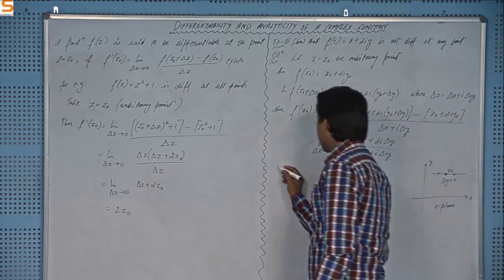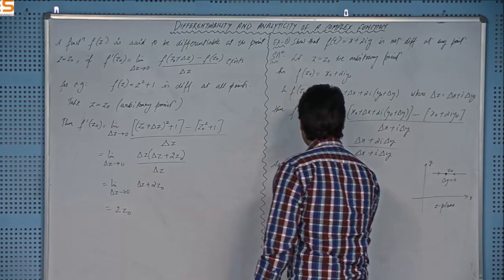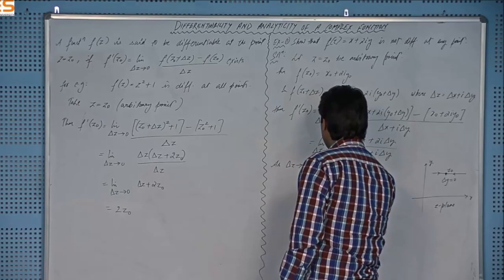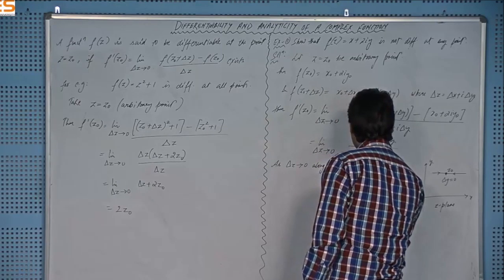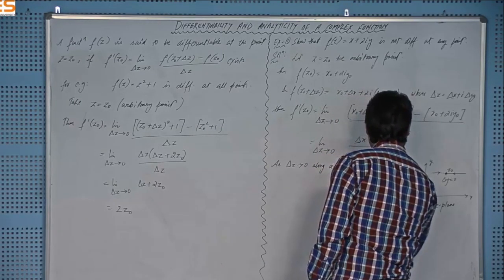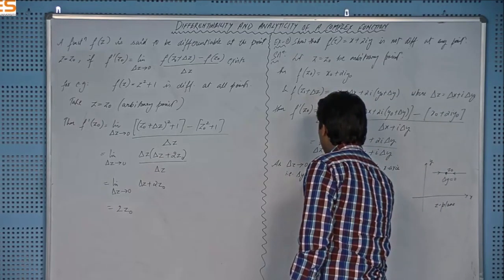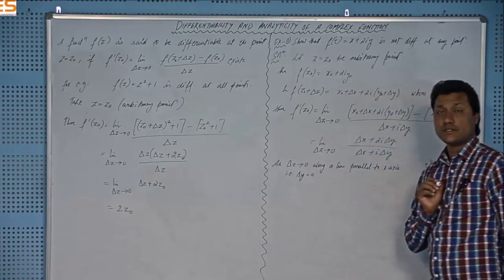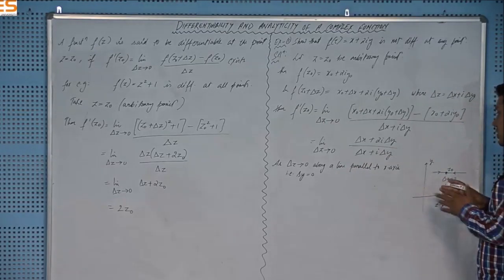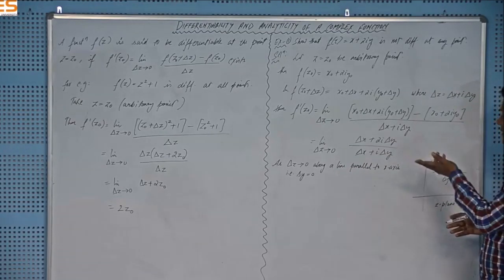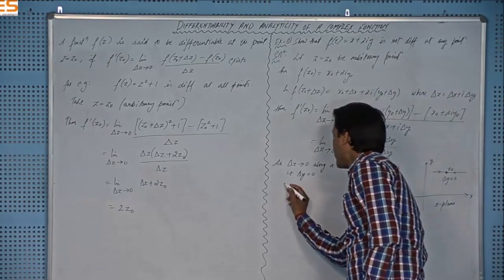So for this, delta y equal to 0, as delta z tends to 0 along a line parallel to x-axis, that is delta y equal to 0. Geometrically it means that we are approaching the point z naught along a line parallel to x-axis, and analytically we can say that delta y equal to 0.